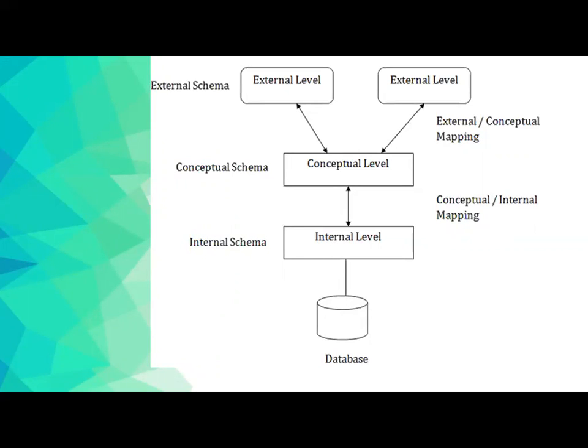There will be a need for external schemas for each report, transaction, and screen display. Each organizational database has one physical, one conceptual, and one or more external schemas.